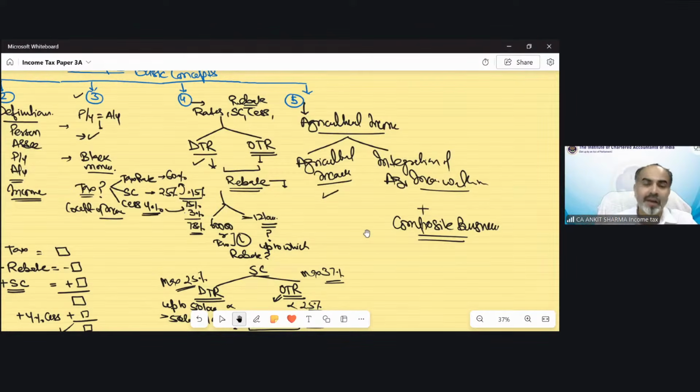The profit you are earning from agricultural activities is going to be exempted, and the profit which is proportionate to your non-agricultural activity is going to be your business income and taxed. In these composite business cases also, we have seen that some businesses have a specific percentage, like tea, coffee, rubber. And for others, there was a different rule to calculate your agricultural and non-agricultural income. I believe you must have a recap of the provisions of the basic concept chapter number 1, whatever we have discussed in our normal classes. Okay.